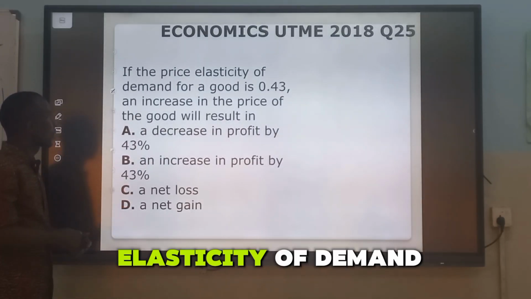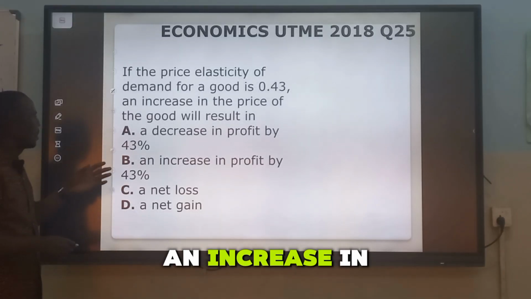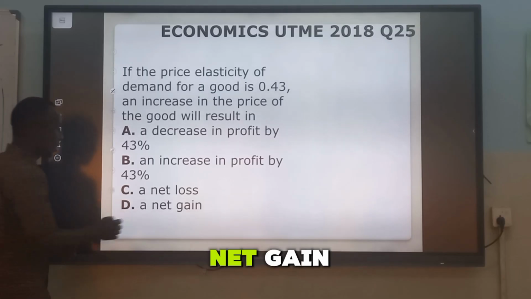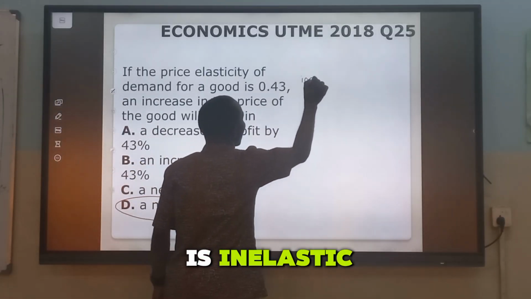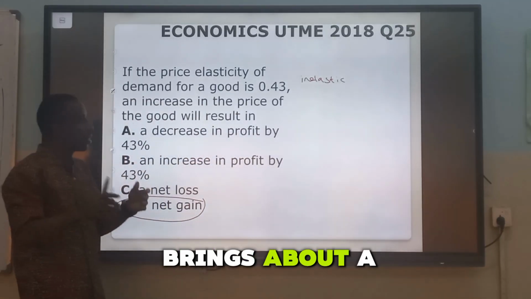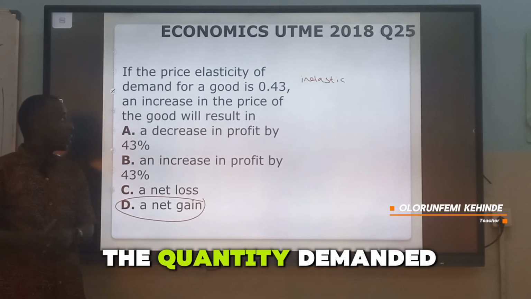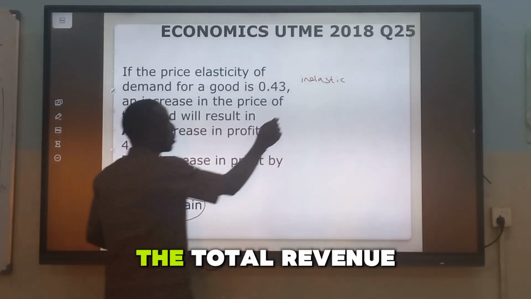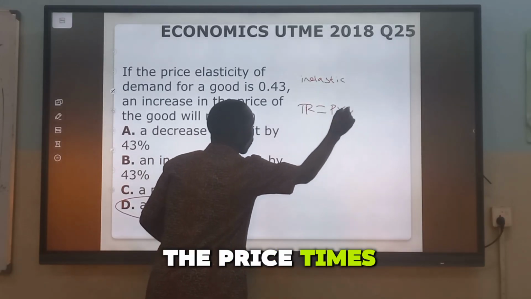If the price elasticity of demand for a good is 0.43, an increase in the price of the good will result in a net gain. This 0.43 means demand is inelastic. That means a change in price has little effect on the quantity demanded. And because of that, it will lead to a net gain. The total revenue will increase. Total revenue is price times quantity.